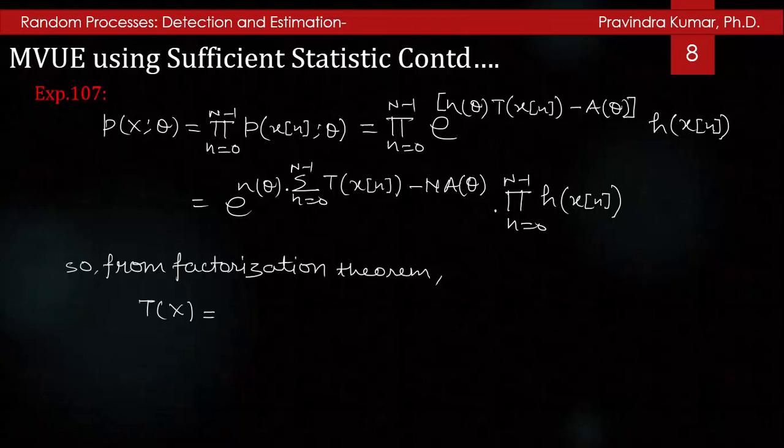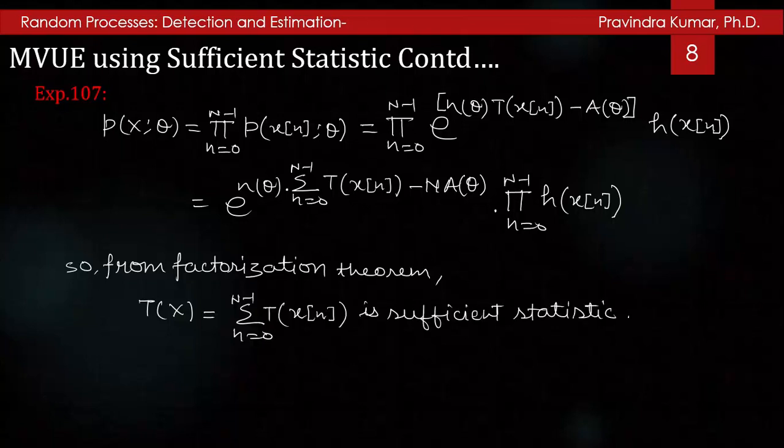So from the factorization theorem, the test statistic T(x) equal to the summation n=0 to N-1 of T(x[n]) is a sufficient statistic.